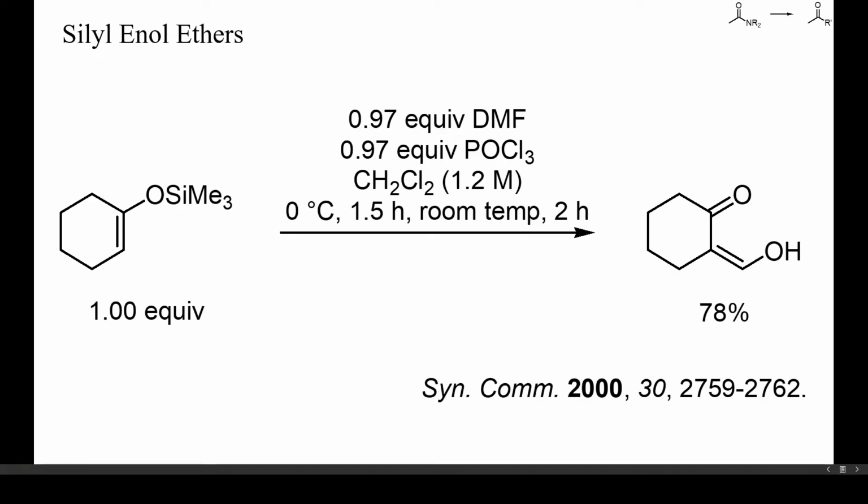Electron-rich alkenes, such as silyl enol ethers or enamines, do also react with chloroiminium chlorides, as in this example. The reaction already proceeded at room temperature, and a high yield of alpha-formyl cyclohexanone was obtained.